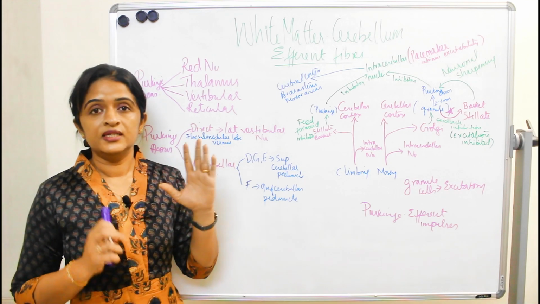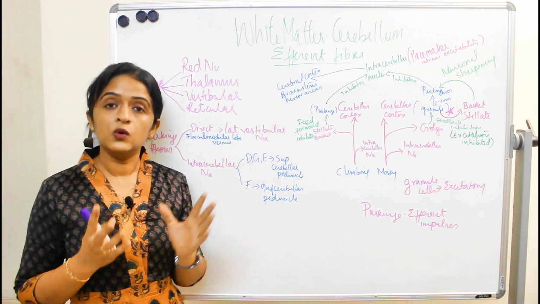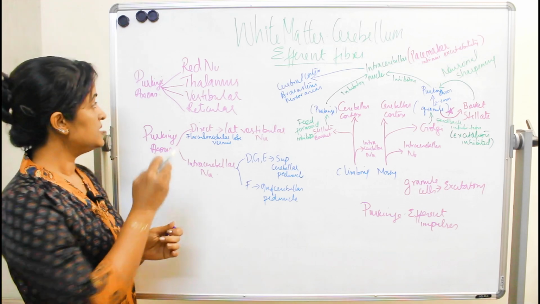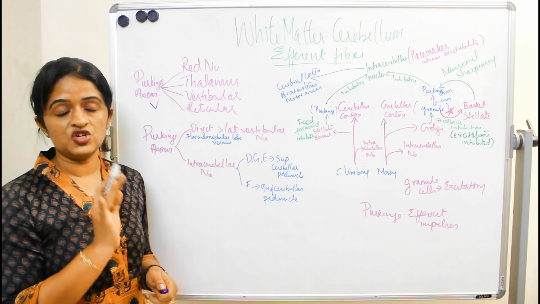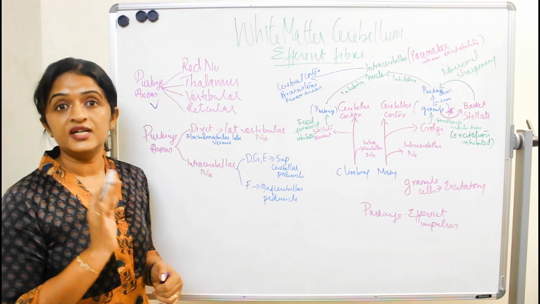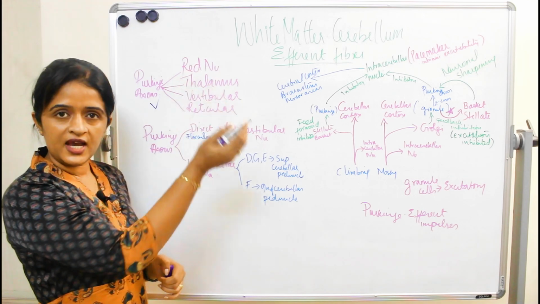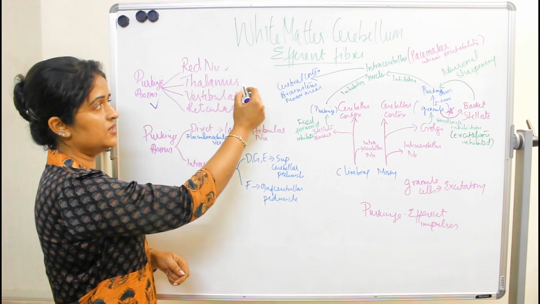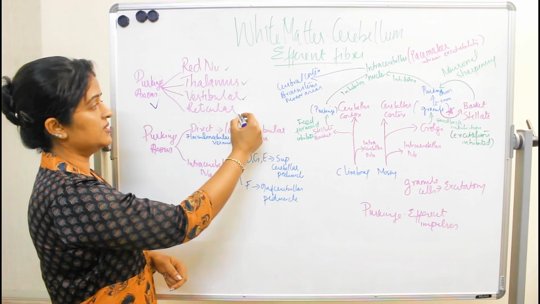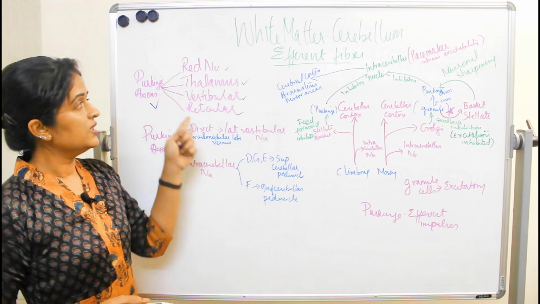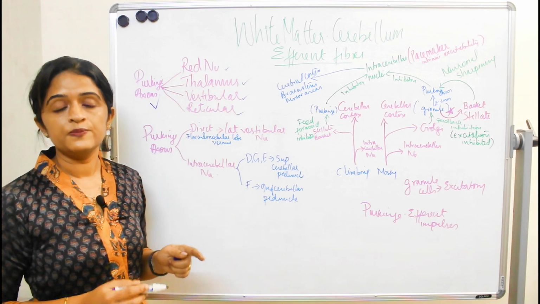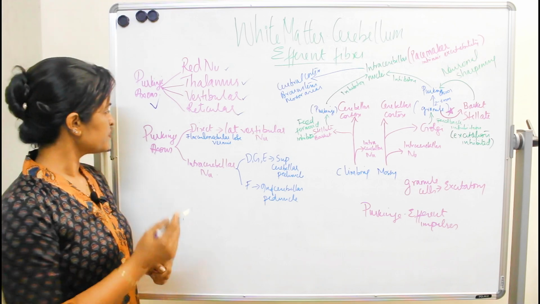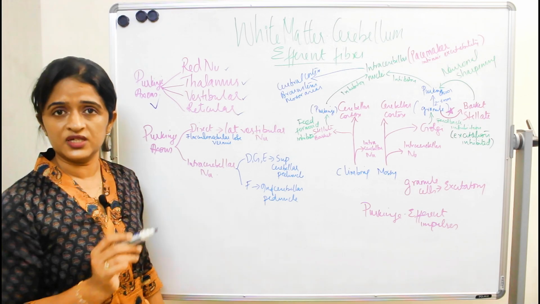We know that the main fibers coming out of the cerebellum come through the axons of the Purkinje cells. So it is the axons of the Purkinje cells which are the main source of efferent impulses. They influence different parts of the central nervous system like the red nucleus, the thalamus, the vestibular system and the reticular formation. So these are the 4 parts of the central nervous system which are influenced through the efferent fibers by the cerebellum.